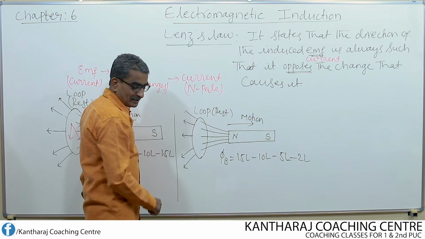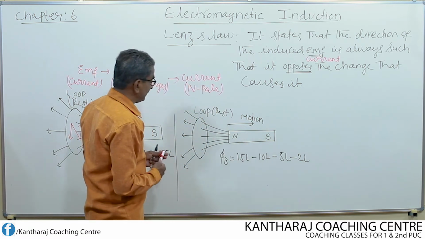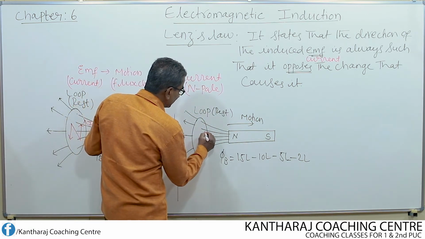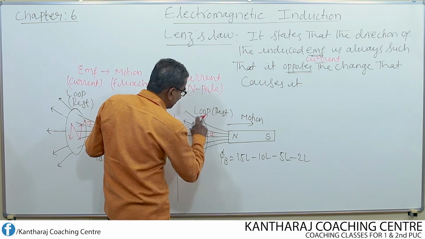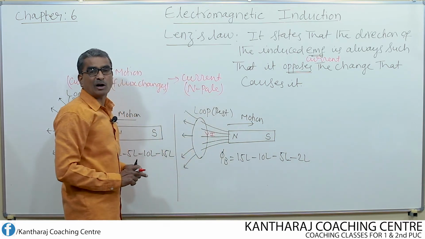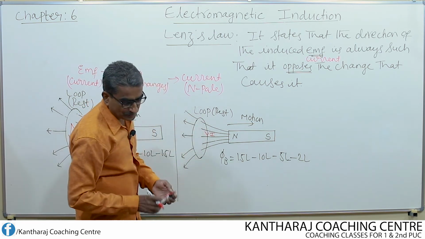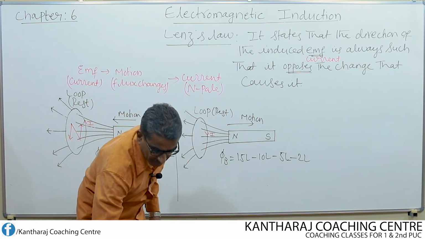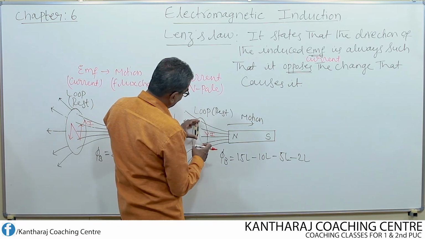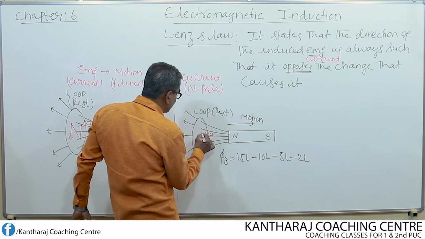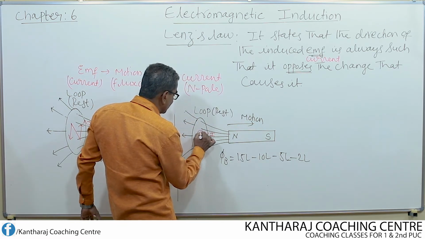Now in this case, how will the direction of the induced current be? The direction of the induced current or induced EMF in this loop will be clockwise. As a result, the near face of the loop or the coil now behaves like a south pole.